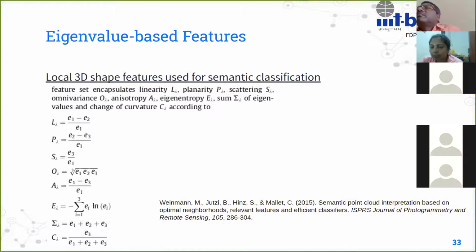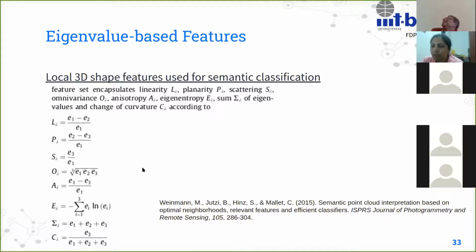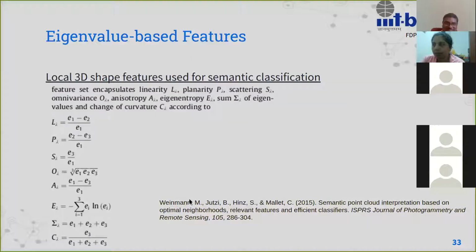It's a tensor invariant if you look at it from the point of view of second order tensors. Similarly, the sum of the eigenvalues is the trace of the matrix, so that is also an invariant, right? So you see the tensor properties also being incorporated here. So that's the other thing.